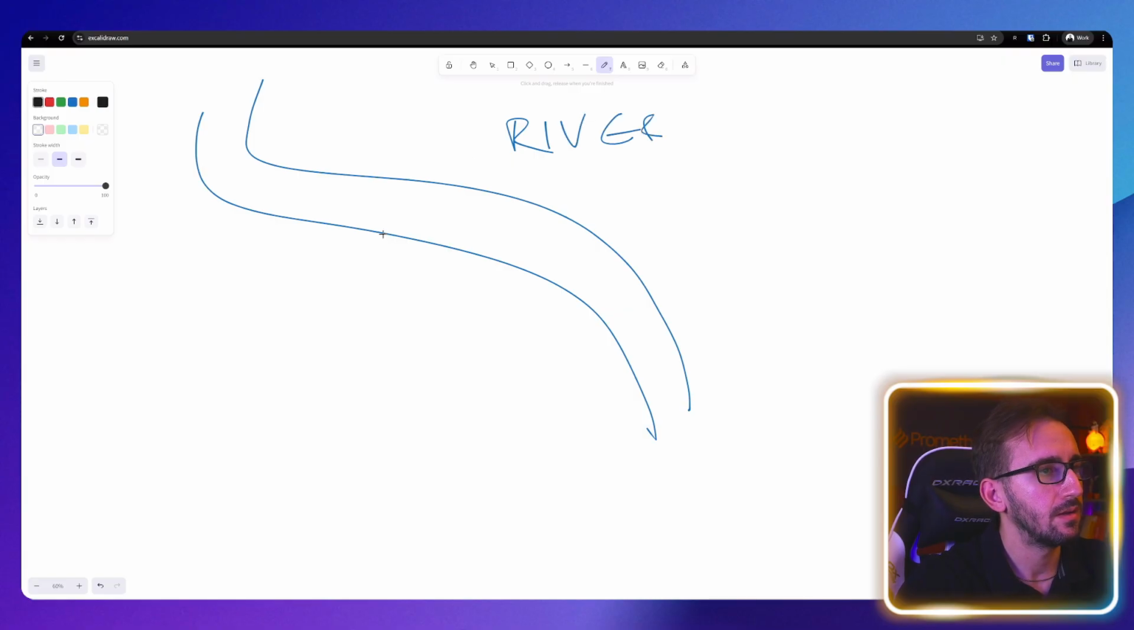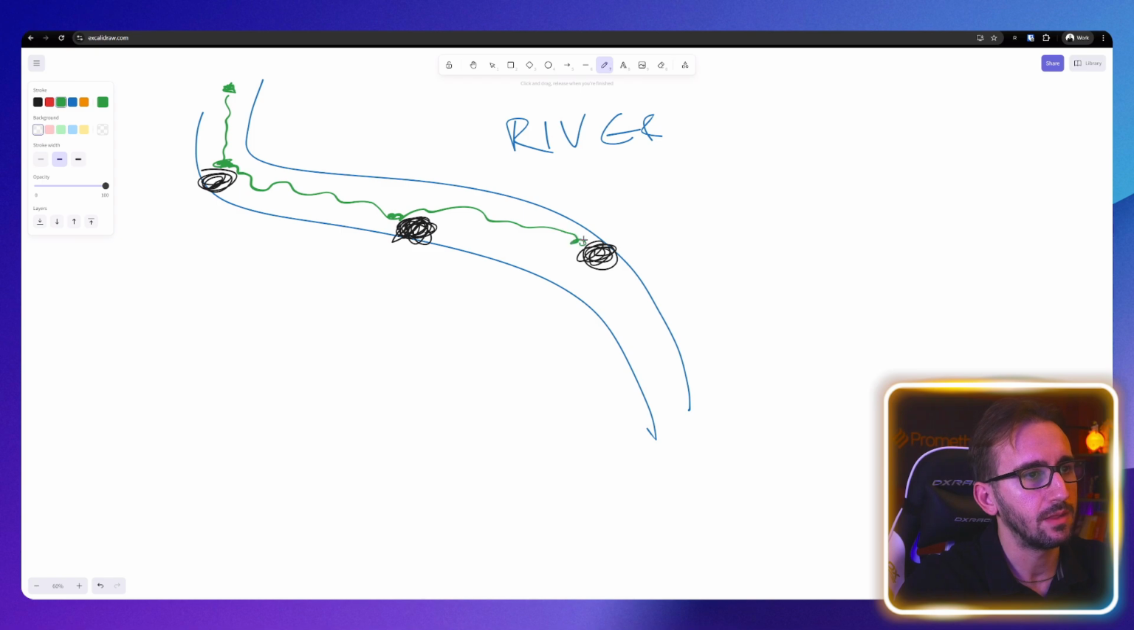And in this river, you have like small rocks, okay? So this is a rock, and this is a rock, and this is a rock, okay? So now imagine that you have like an object falling inside the river, and it will go hit one rock, then it will move, hit the other rock, then it will move, hit the next rock, and then it will go out of the river.